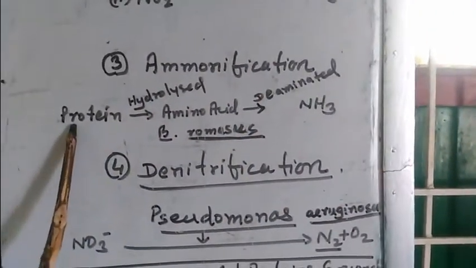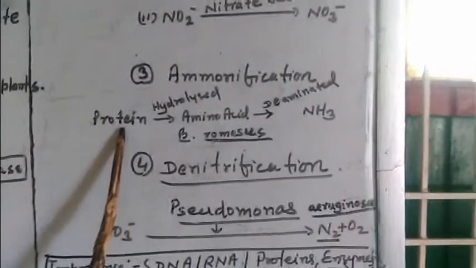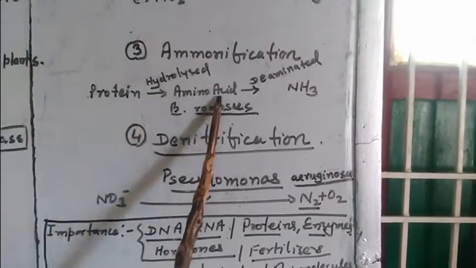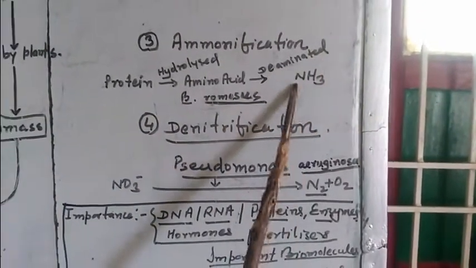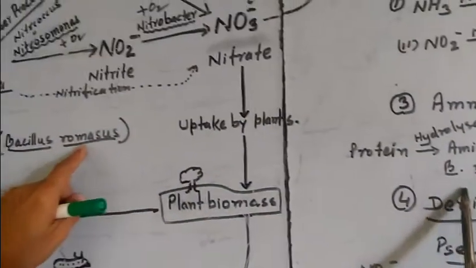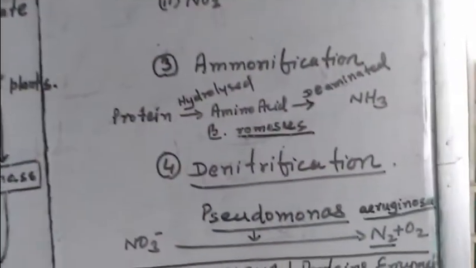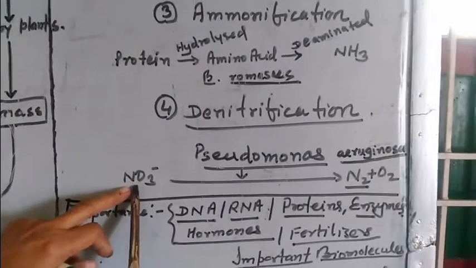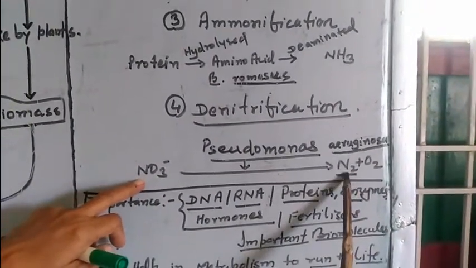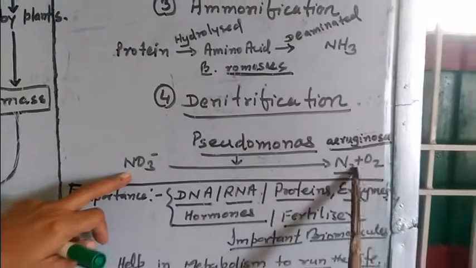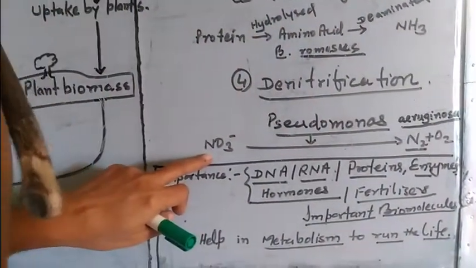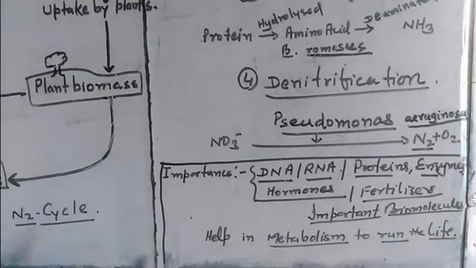What happens in ammonification? In protoplasm, nitrogen is present in the form of protein, DNA, RNA, and they are hydrolyzed into amino acids and then deaminated into ammonia by Bacillus rhamnosus, a species of bacteria. Denitrifying bacteria, Pseudomonas, convert the nitrate into nitrogen by removing the oxygen, and dinitrogen is again formed, which returns to the atmosphere, finishing the cycle.